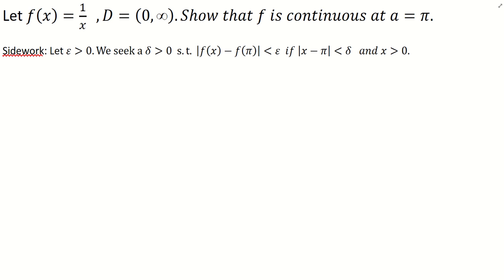Okay, so now that we have an idea of local continuity in terms of how it's viewed in an analysis, let's do this for an actual example. For this one, we're going to do this at one specific point, so we're just going to make a equal to an arbitrary value. In this case, let a equal pi. The problem says to let f of x equal 1 over x and let the domain be from 0 to infinity, show that f is continuous at a equals pi.